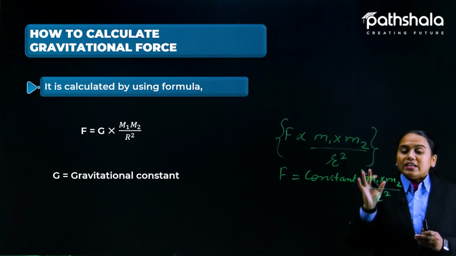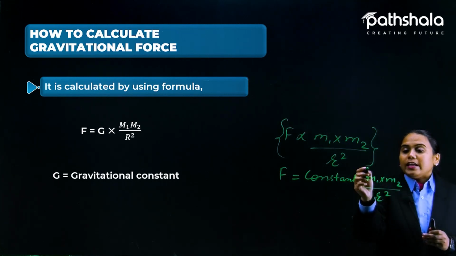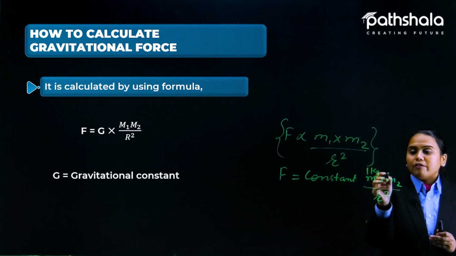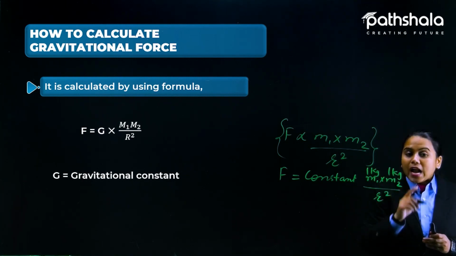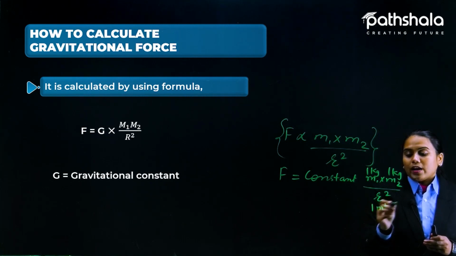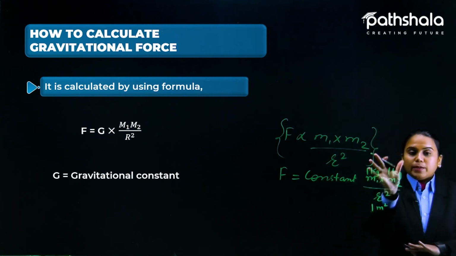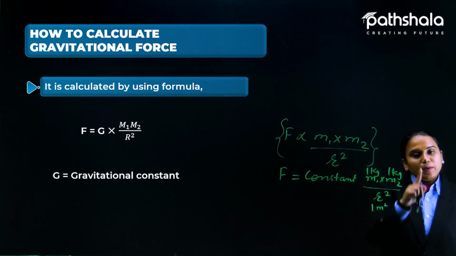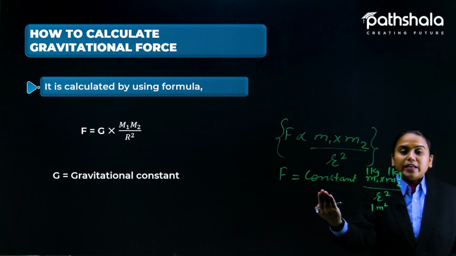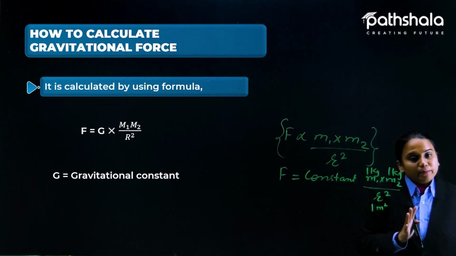Okay, now by judging it, if we have taken two masses of 1 kg each, placed at a distance of 1 meter, okay, then all this part will go away because 1 multiplied by 1 divided by 1 will be 1, and anything multiplied by 1 gives the same result.